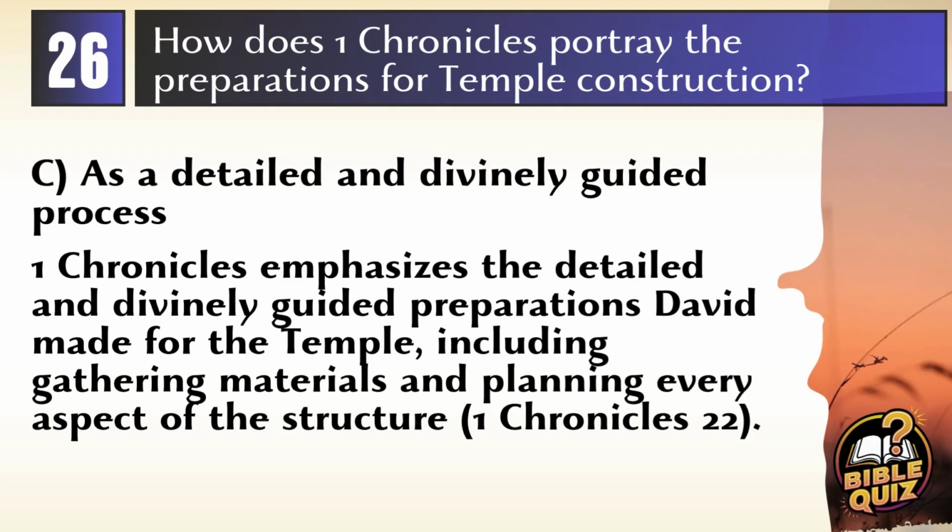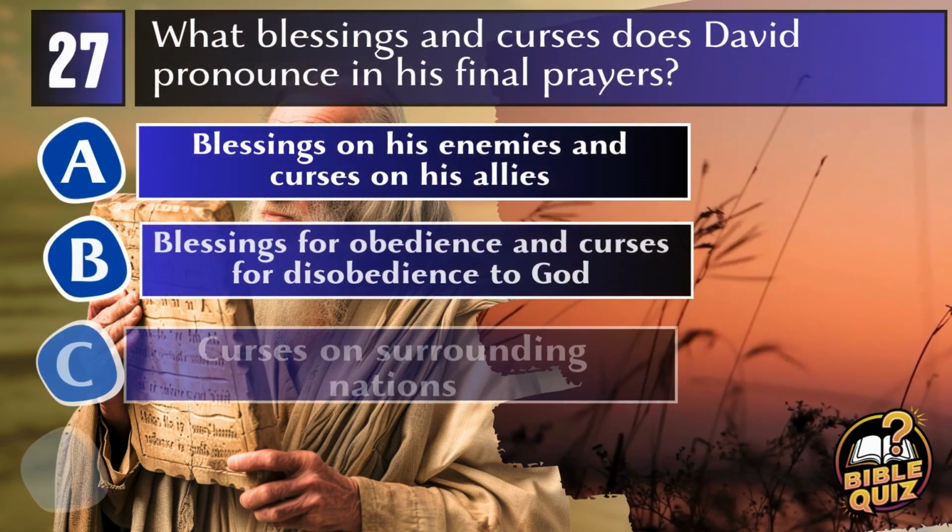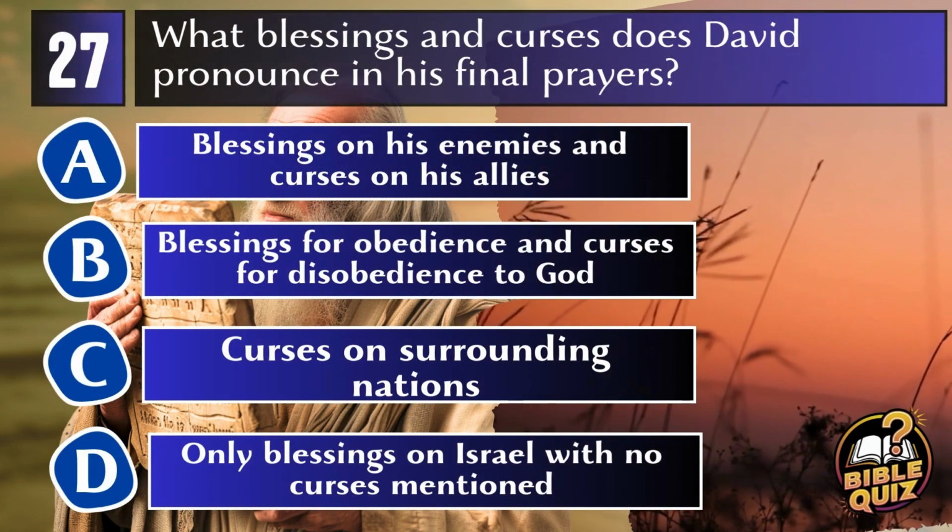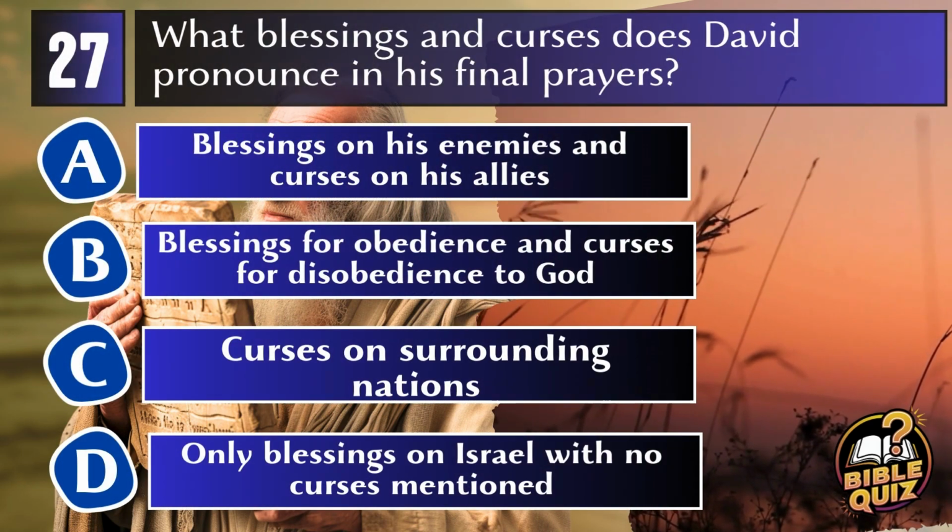Answer C. As a detailed and divinely guided process. 1 Chronicles portrays the preparations for the temple construction as a detailed and divinely guided process. David's meticulous planning and gathering of resources are emphasized, showing his dedication and the importance of the temple in religious worship.